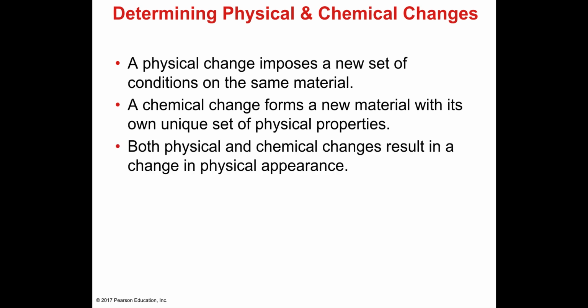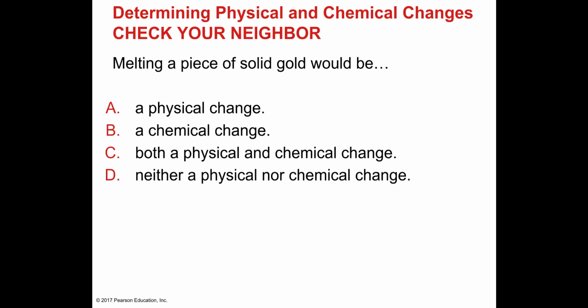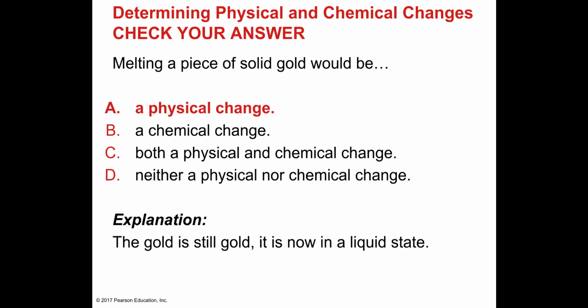Both physical and chemical changes result in a change in physical appearance. Melting a piece of solid gold will be a physical change. When you melt a substance, you are not changing the identity of that substance. It is the same substance, but it just goes from a solid into a liquid.